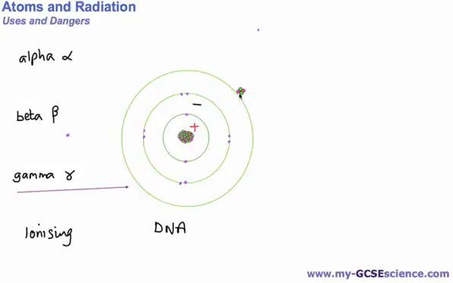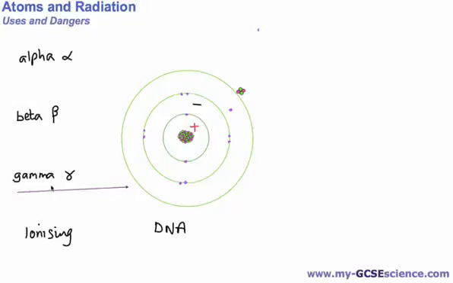Now, while alpha particles are quite strongly ionizing compared to the other two, beta particles are less ionizing, because the beta particle is actually an electron, and electrons are much smaller. This is not drawn to scale, but electrons are much smaller than the alpha particles, and they are much less likely to hit the electrons in the shells. However, you must be aware that they can penetrate through much more than alpha particles can, so they go through more atoms, and there's a slight increased risk of them being able to ionize atoms simply because they're going through more atoms.